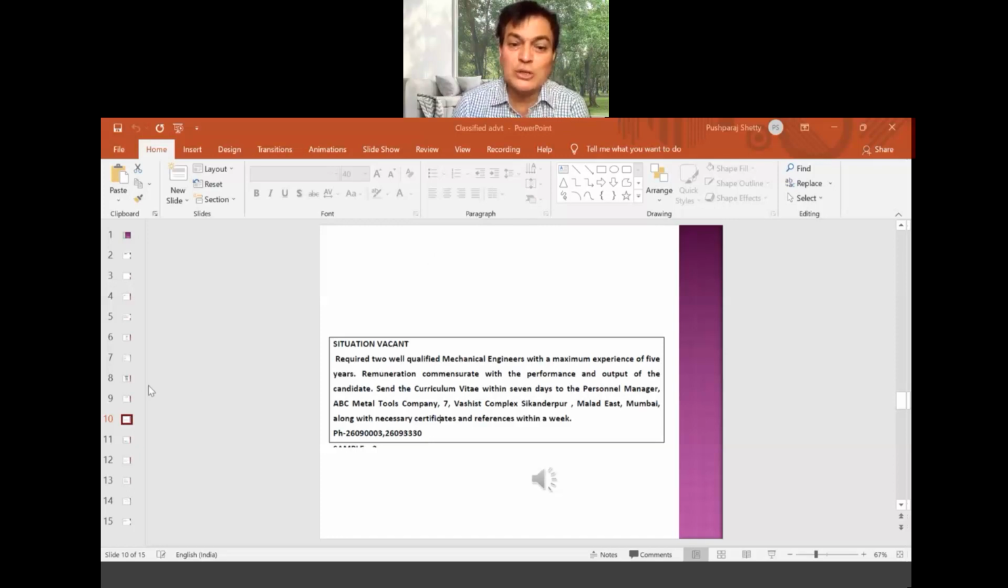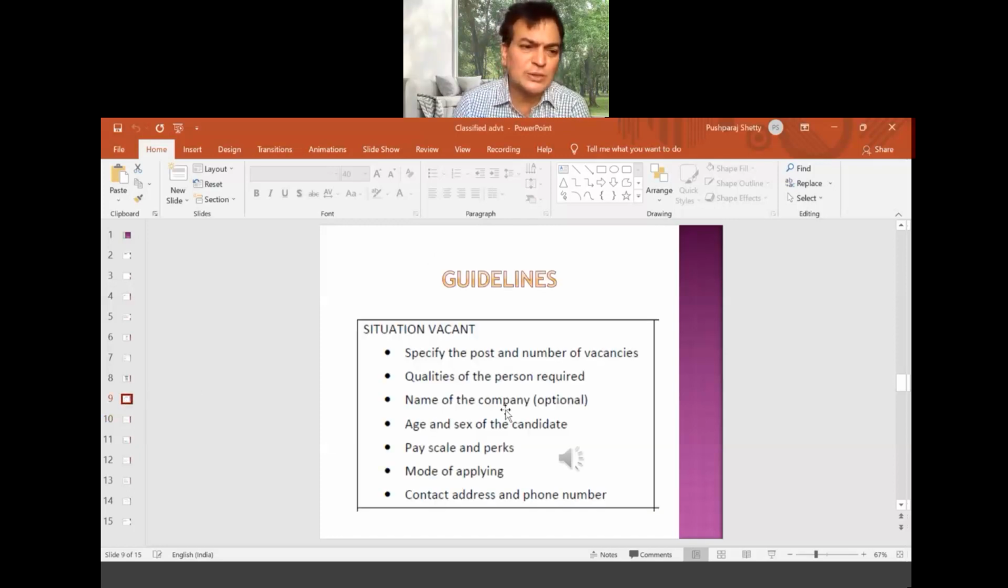So once again, we'll just see that earlier one, what all we have seen here. Yes, specify the post, it is specified. Number of vacancies, if it is not there, no problem. Qualities of the person required, just think over that. And pay scale and purse. Now here you see that slide.